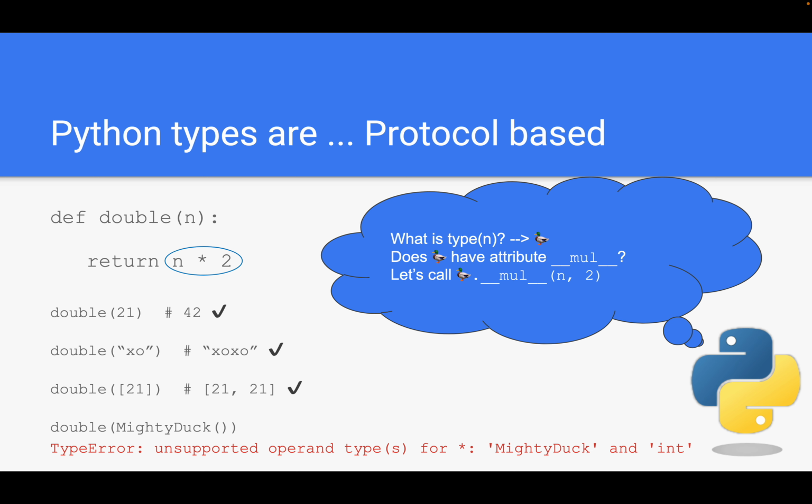If we stuck something into the double function that doesn't implement multiplication, for example, let's assume there's a mighty duck class, which may happen to not implement the multiplication with another number, then bad luck. At runtime, this will crash, although it is like valid Python syntactically. It will run just fine until it actually realizes that there is a type error here.